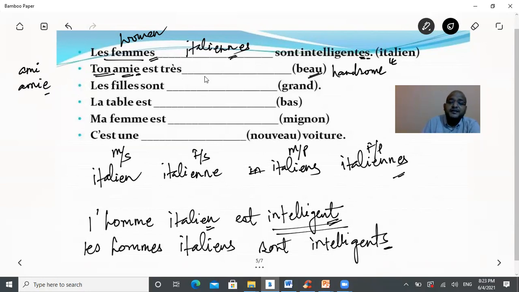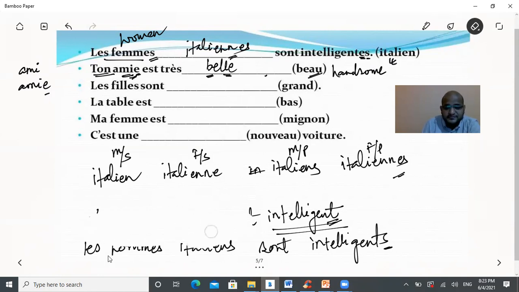So ton amie est très belle. The appropriate form of this adjective beau will become belle in the case of amie, which is a girl. So your friend is very beautiful. It's belle, friend who is a girl. So this is feminine singular, and we'll be using the feminine singular form of this adjective. Let's see the other four forms as we are doing the practice. It will be a good exercise for you.